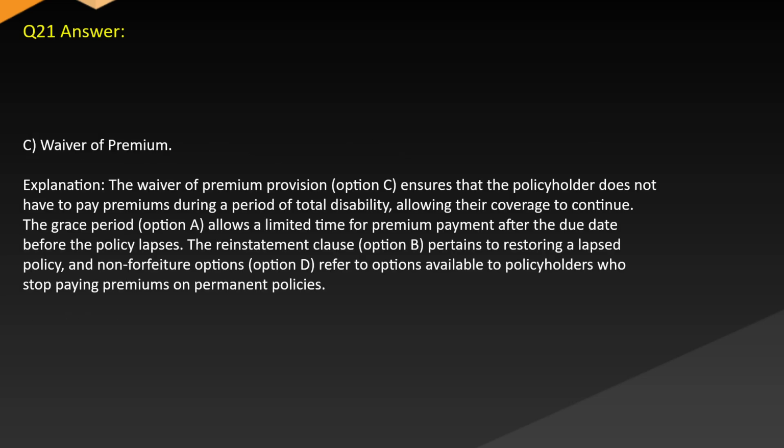Answer: C. Waiver of premium. Explanation: The waiver of premium provision, option C, ensures that the policyholder does not have to pay premiums during a period of total disability, allowing their coverage to continue. The grace period, option A, allows a limited time for premium payment after the due date before the policy lapses. The reinstatement clause, option B, pertains to restoring a lapsed policy, and non-forfeiture options, option D, refer to options available to policyholders who stop paying premiums on permanent policies.